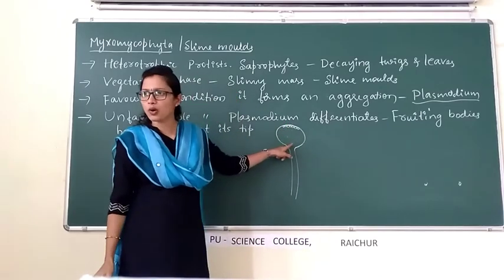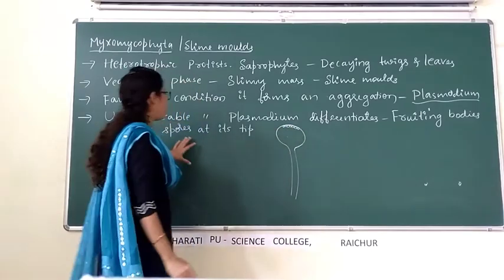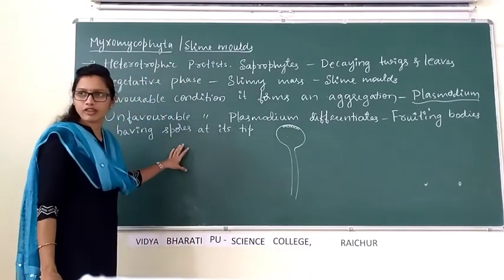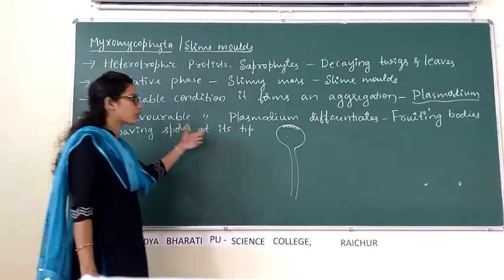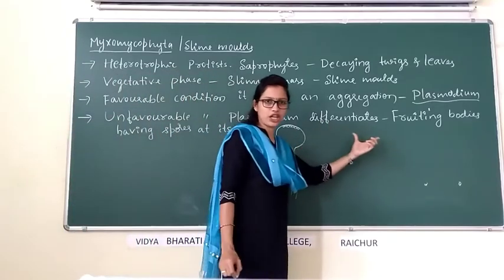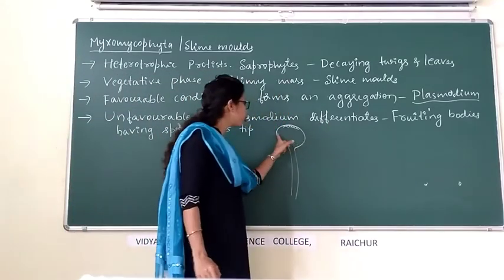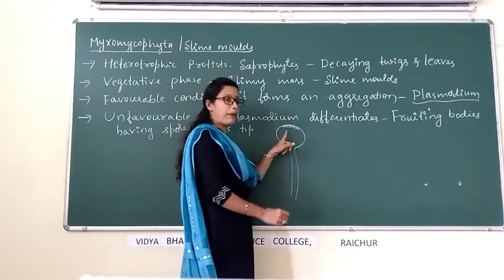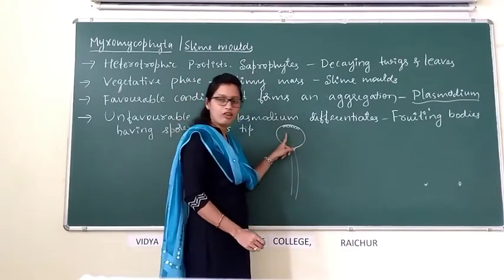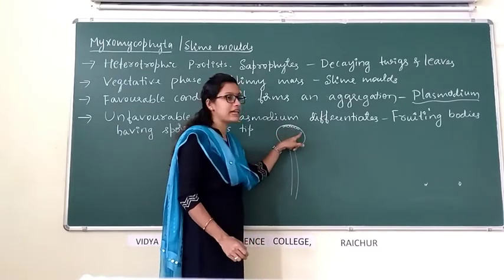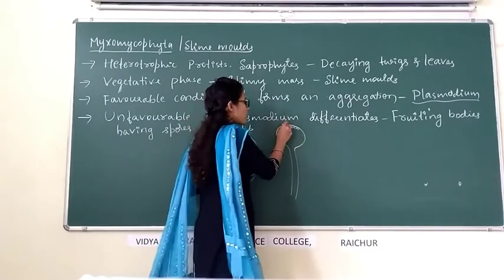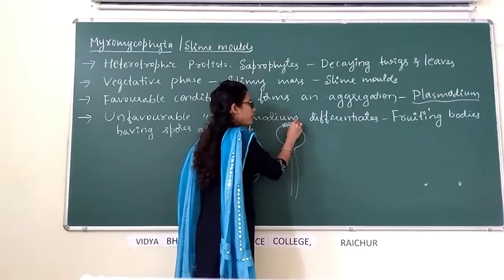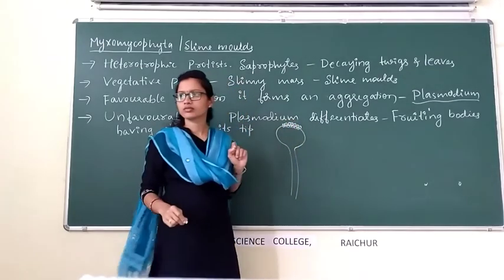In the same way, in unfavorable condition, slime molds differentiate to form fruiting bodies, which have spores at the tip.